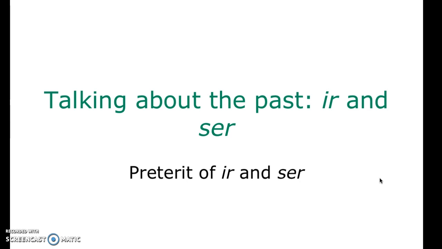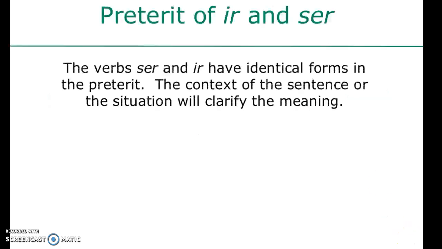Okay? So clase, ir and ser are both irregular verbs, both in the present tense and the past tense. What's interesting is that in the preterite tense, because in Spanish we do have two different past tenses, ser and ir have identical forms. So they're conjugated exactly the same in the preterite. So our only way to distinguish whether we're going to be using ser or ir is just based on the context.